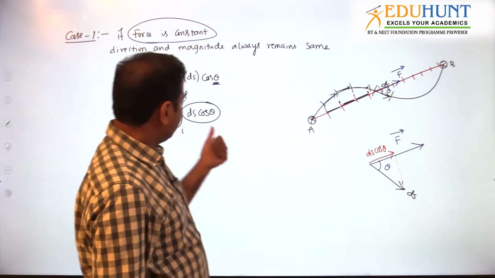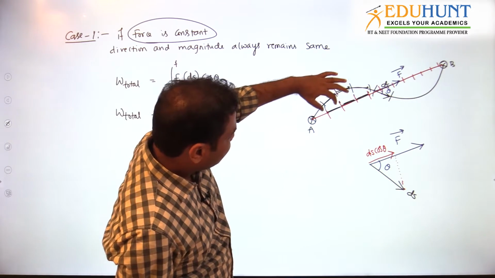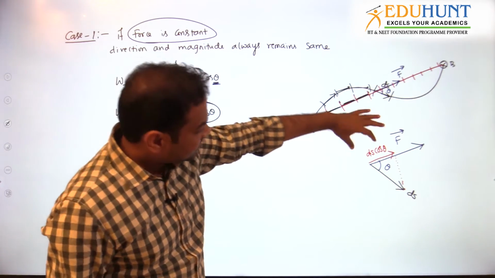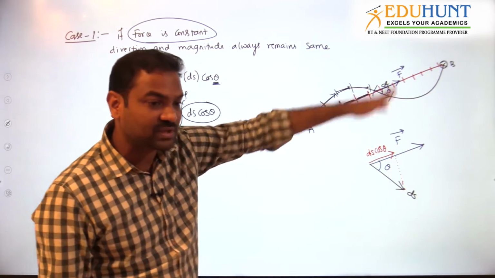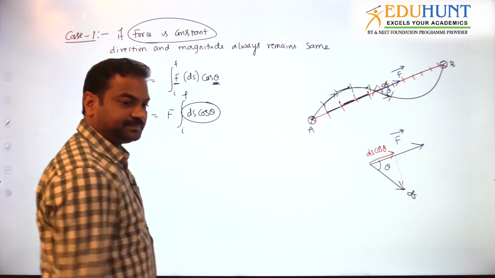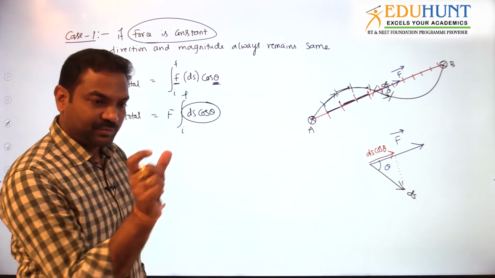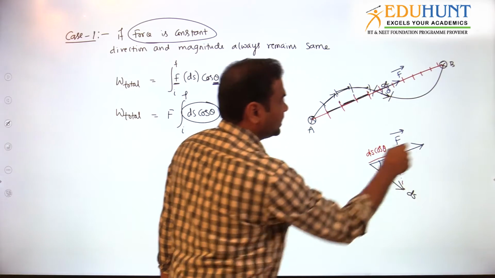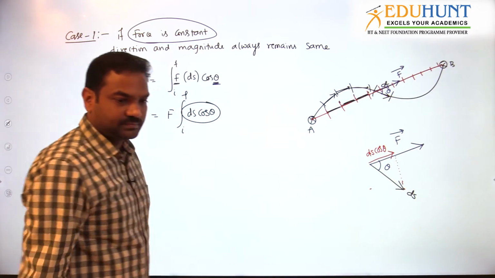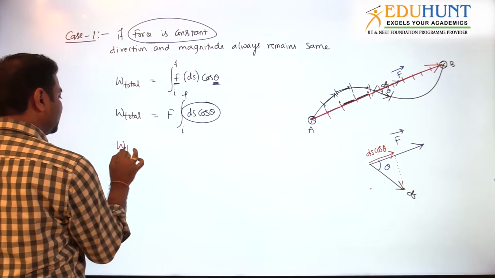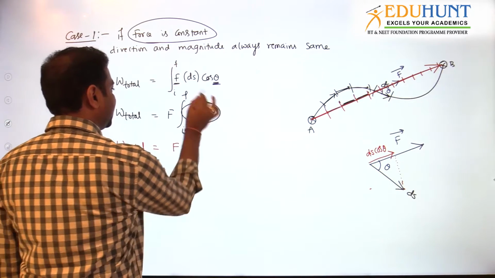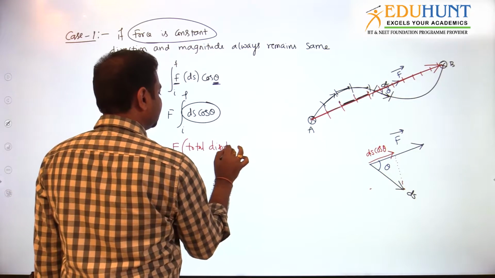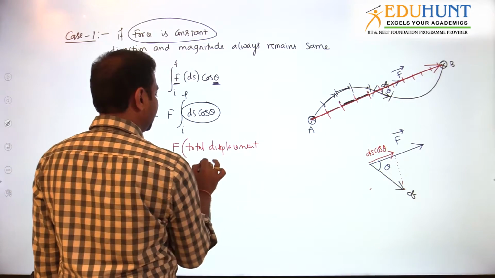Total force, no, not total force. Force has come out. I am talking about lengths. This length plus this length plus this length and so on. If I am adding all the lengths, see, this length ds cos theta is the length on the force line, or along the AB line. ds cos theta is the small length, the component of ds. This is the length on the force line. Force line is nothing but the AB line, the A to B displacement, no? So I can write down total work done is equal to F into the total displacement of the object.